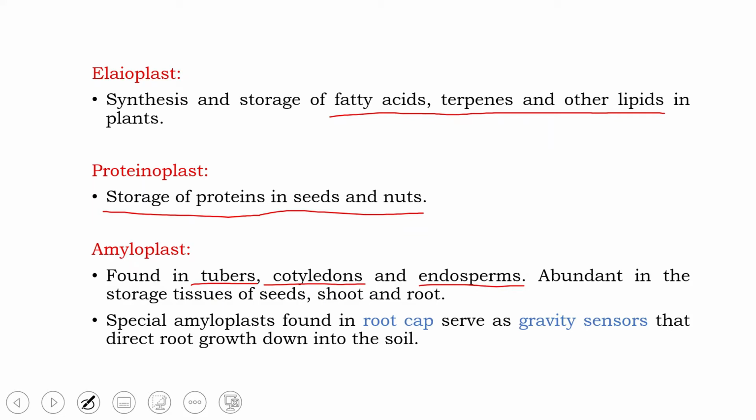So these tubers are nothing but roots. Cotyledons are found in seeds. Endosperms are also found in seeds. So the storage tissues of seeds, shoot and roots contain amyloplast.